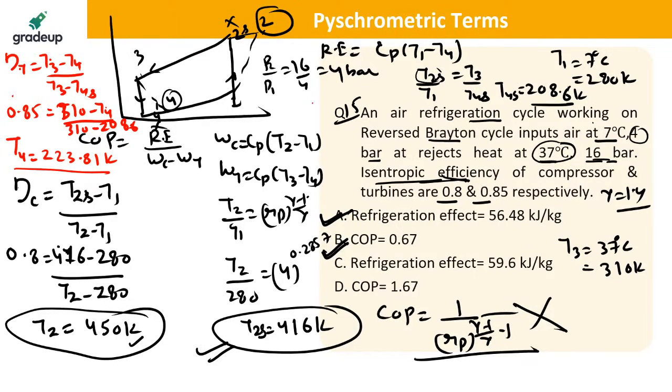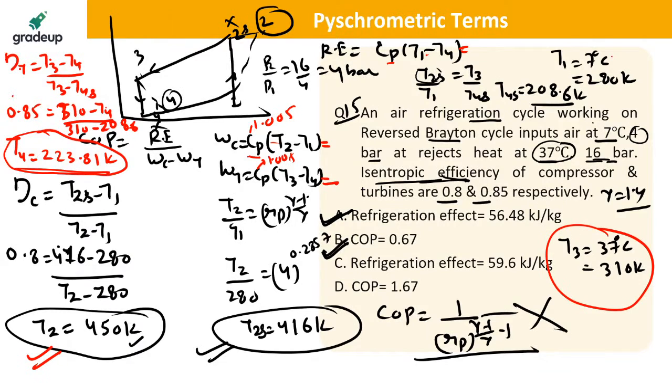So you just get all the values and put all the values here. You will be getting CP. CP will be taken as 1.005 if not given. Okay. So you will get the compressor work, you will be getting the turbine work. You will find the refrigeration effect from here, Cp of (T1 minus T4). This T4 you have to put, this T4, this T2, T3 and T1. These temperatures you have to put, you will be getting the COP as 0.67.